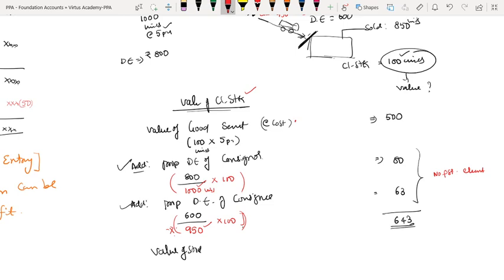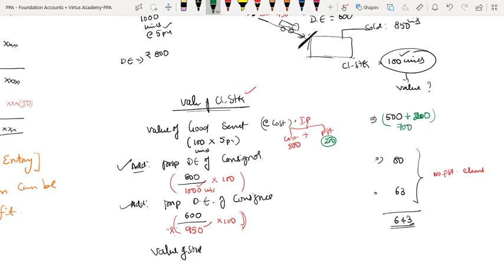Suppose if it is invoice price, imagine cost is 500. Invoice price means two aspects: cost plus profit. Cost we have already calculated as 500. Imagine the profit is 200 rupees. That means this price would have been 700. So instead of 500, you take 700 at invoice price.